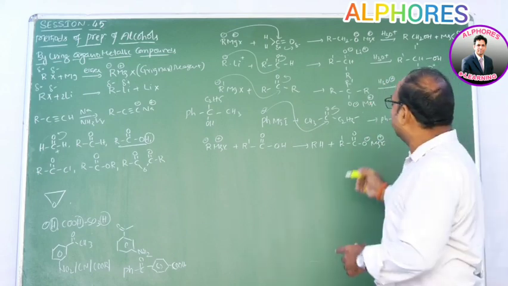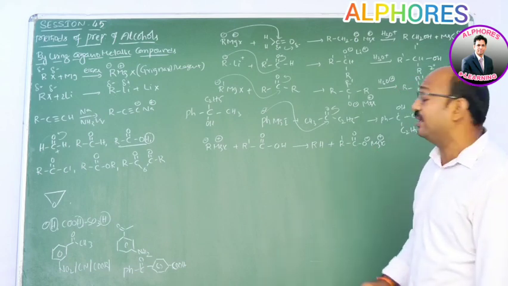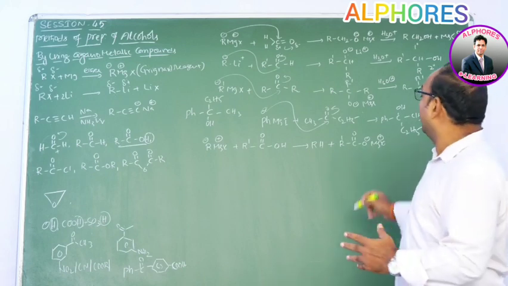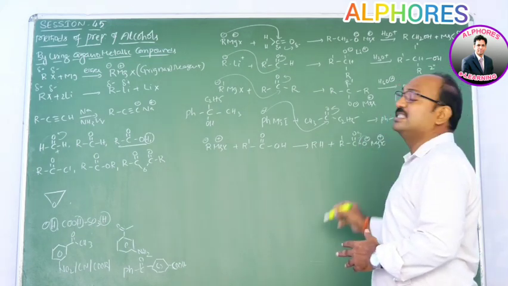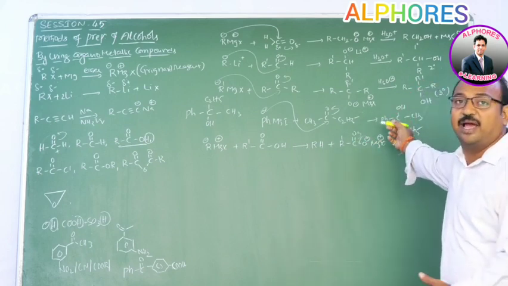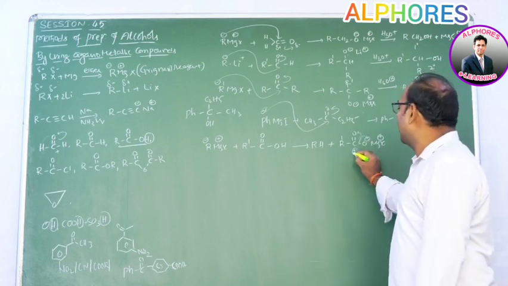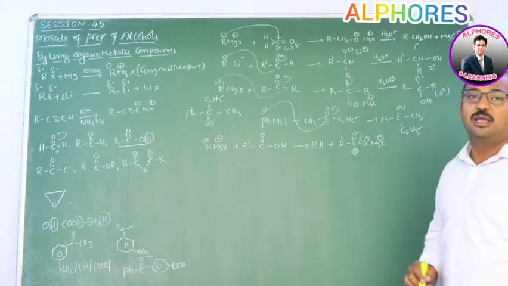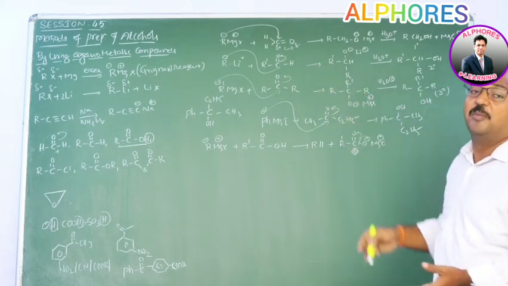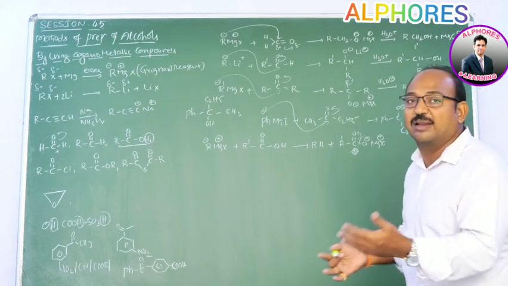Now, is there any possibility that one more Grignard reagent molecule attacks this C=O carbon? No way. Once this O minus forms, it is involved in resonance with the C=O, because of the carboxylate ion. Here the carboxylic carbon does not bear any positive charge. Earlier it possessed positive charge. It may possess positive charge in the case of carbonyl compounds, but not in the carboxylate ion.